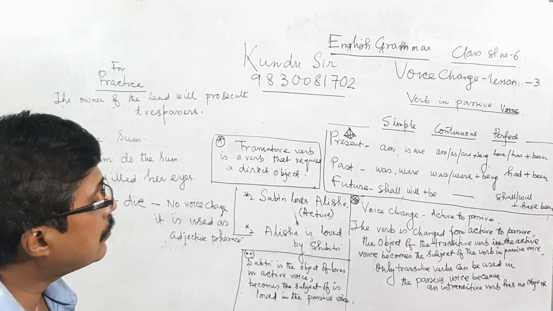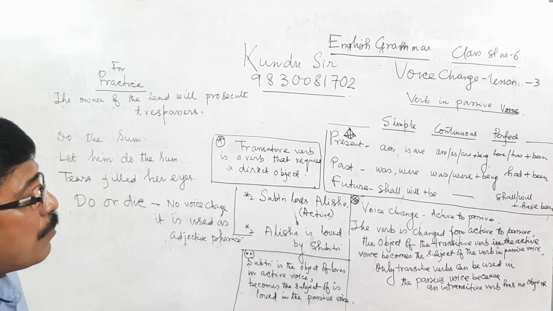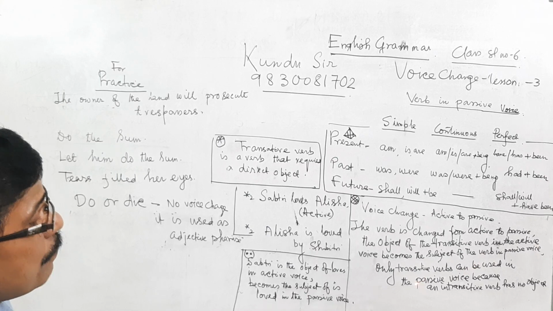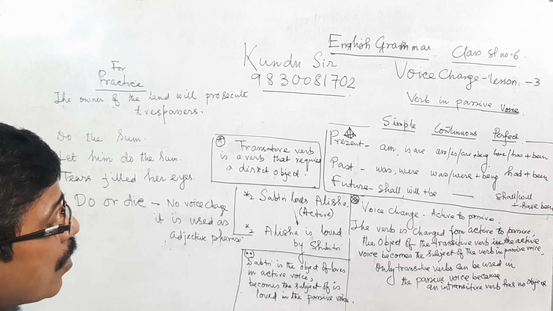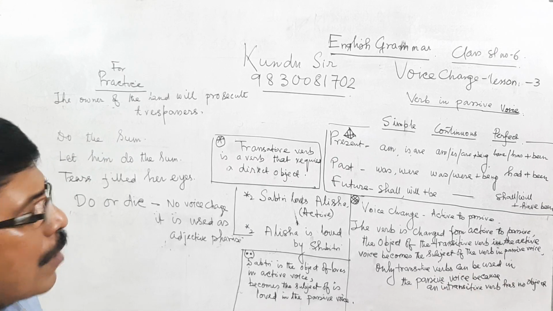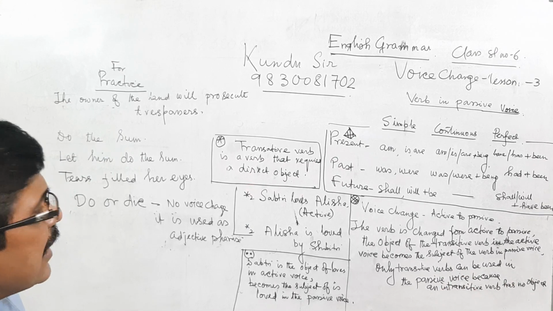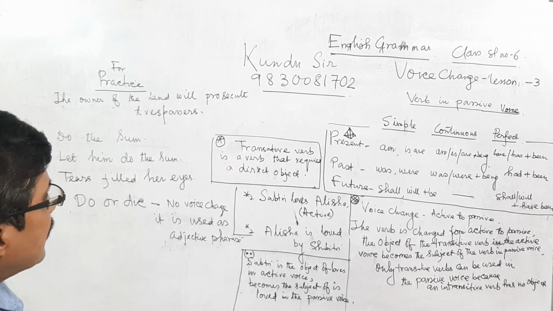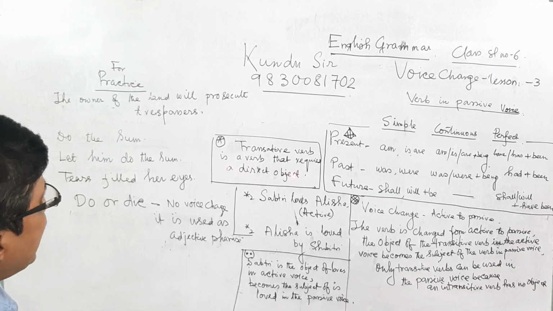Most important: only transitive verbs can be used in the passive voice because an intransitive verb has no object.